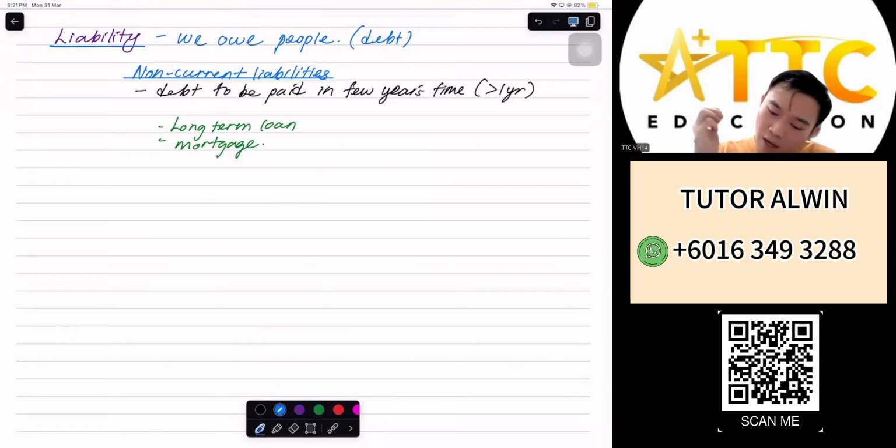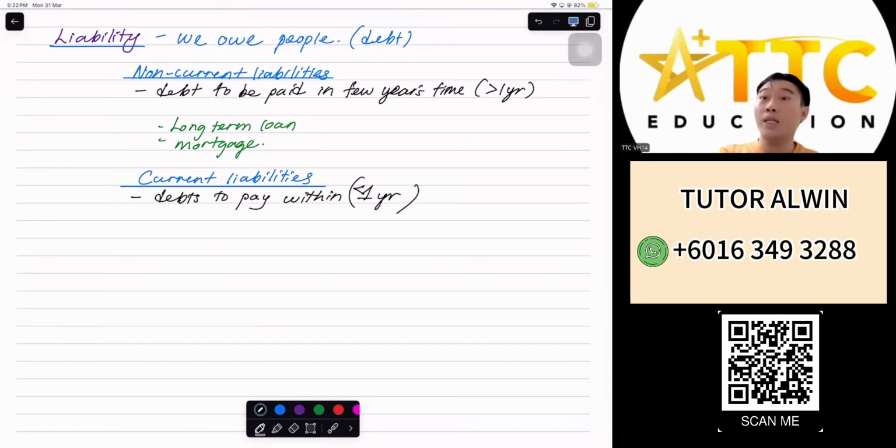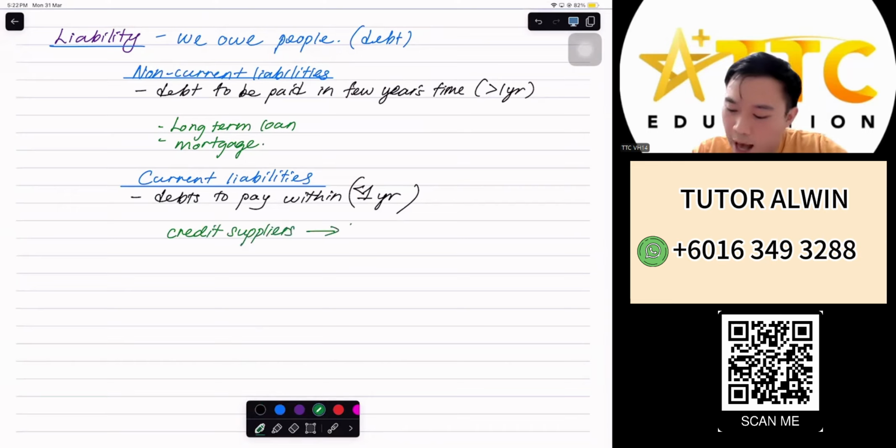Okay. Now, if we have non-current, then we will also have something called current liabilities. So current liabilities will be the exact opposite. That's to be paid within 1 year's time. So less than 1 year, or within the 1 year. How many months? A few months, 3 months, 6 months, 9 months, or 12 months, meaning 1 year. For example, we have our credit suppliers. This is actually termed as trade payables.